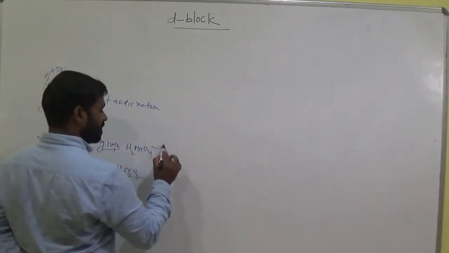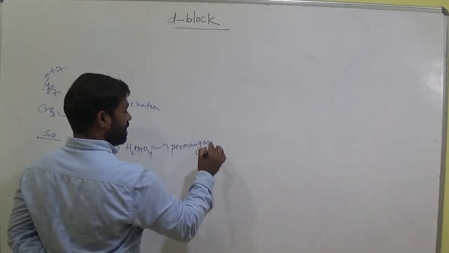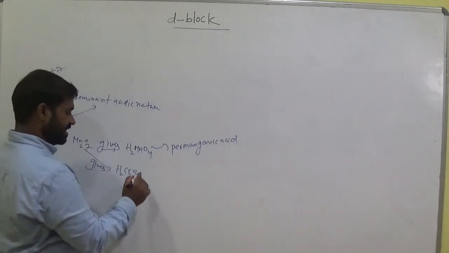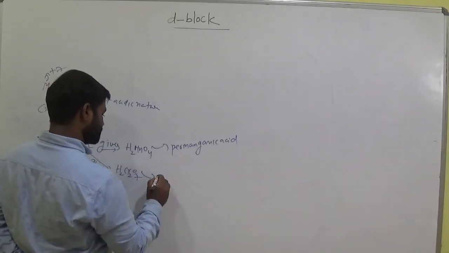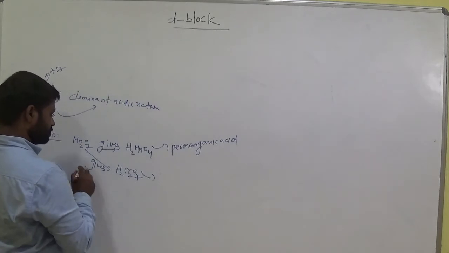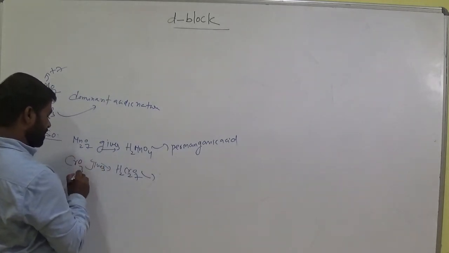The name of this one is permanganic acid, acidic nature, permanganic acid. This is from CrO3.